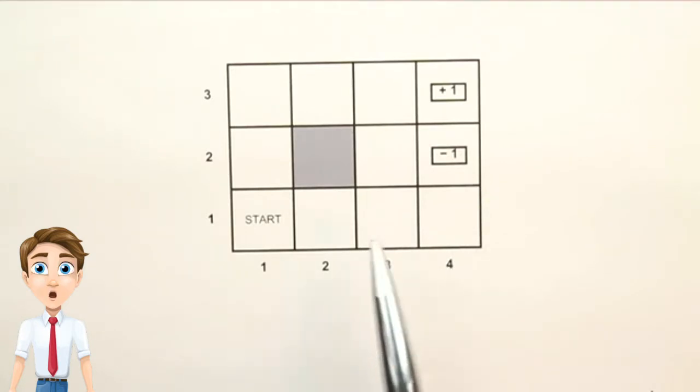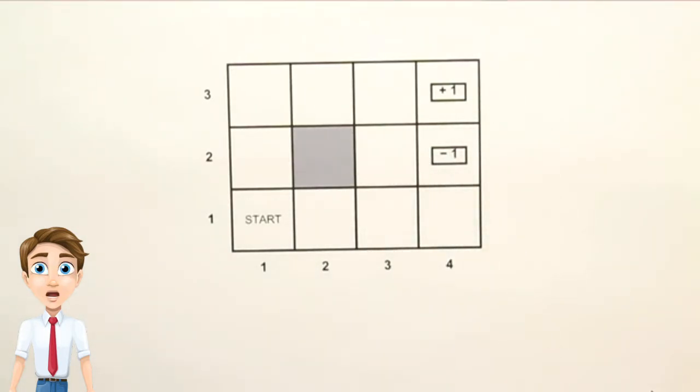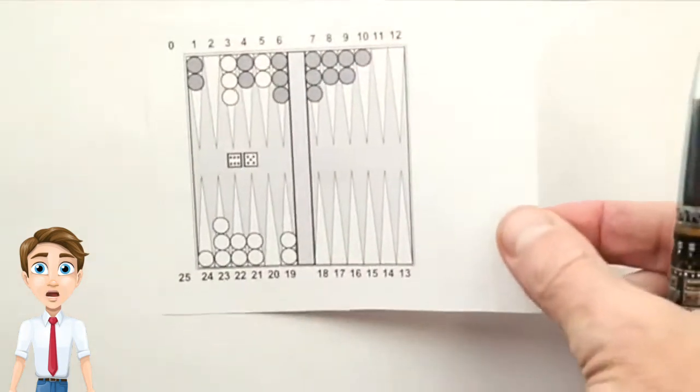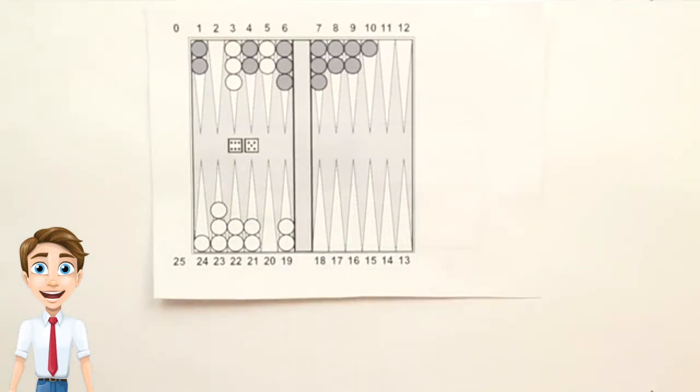Now, this idea of wandering around and then finding a +1 or a -1 is analogous to many forms of games, such as backgammon. And here's an example. Backgammon is a stochastic game, and at the end, you either win or lose. And in the 1990s, Gary Tesauro at IBM wrote a program to play backgammon.